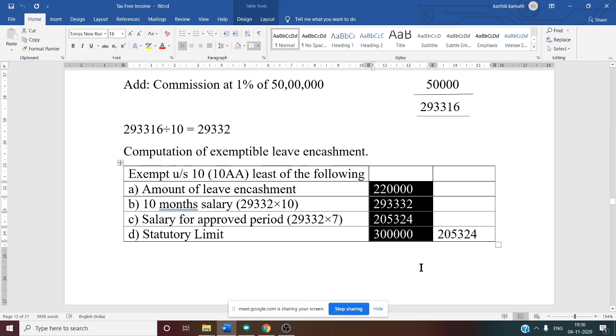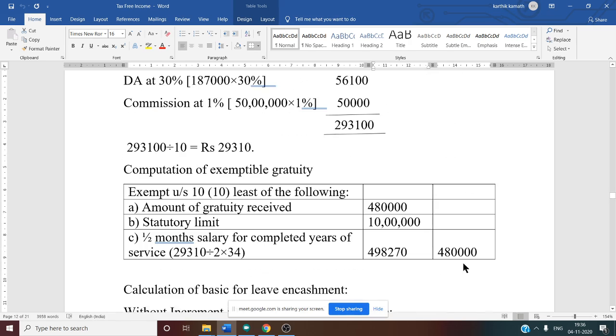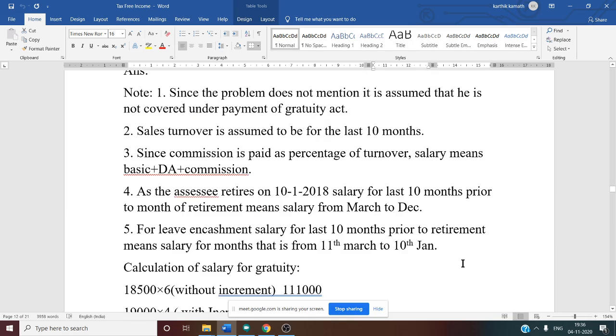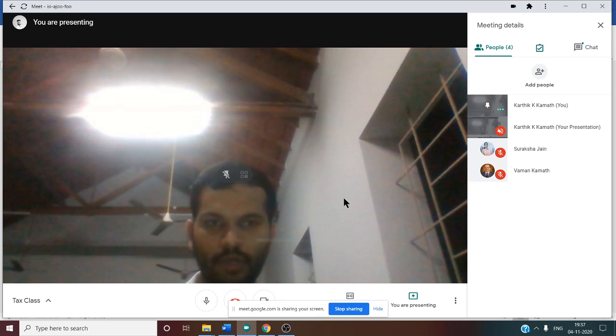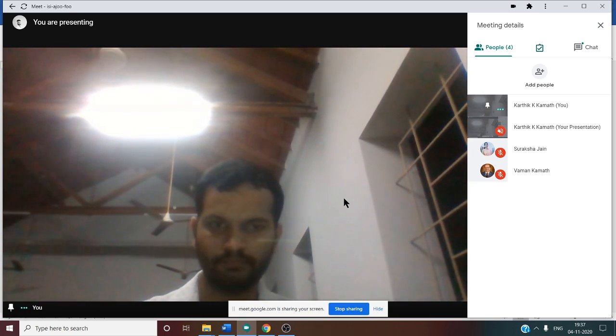Point number C, that is the salary for approved period of leave, is the least, that is 2,05,324. Write it in the outer column. On this amount, 2,05,324, there is no tax. It is exempt from tax. It is very clear because they have asked for the exemptable amount. So this is how you are going to solve this type of problem. This type of problem comes for 12 marks. Any doubt regarding this problem, you can ask me.